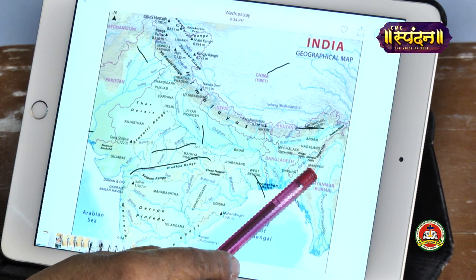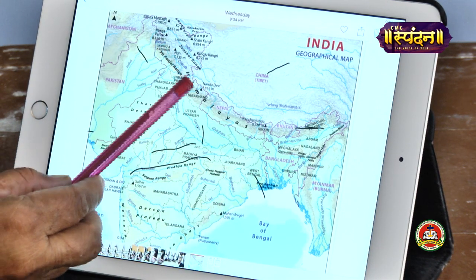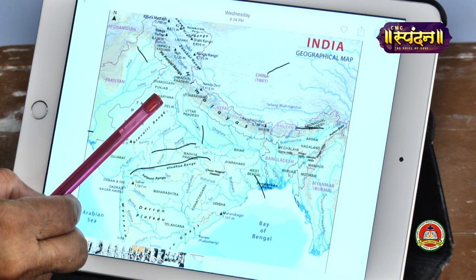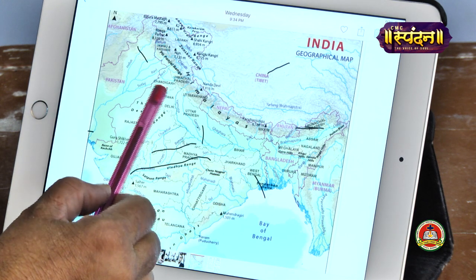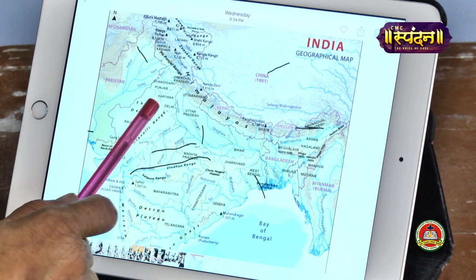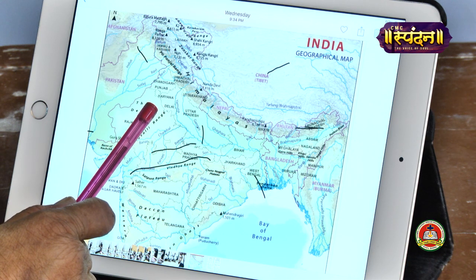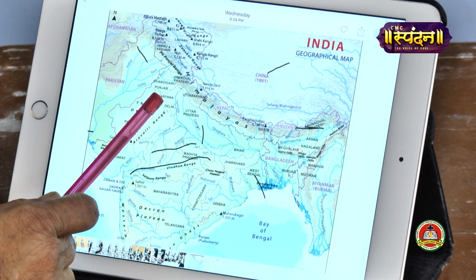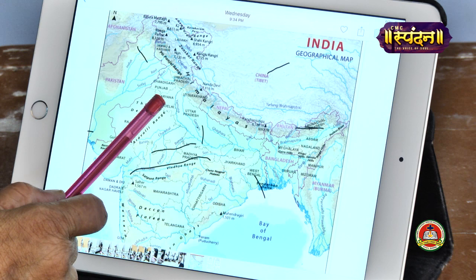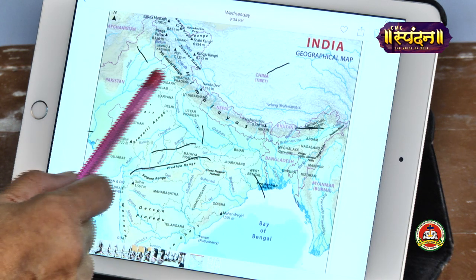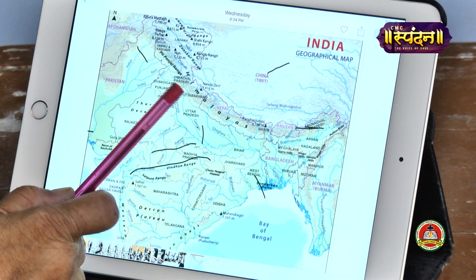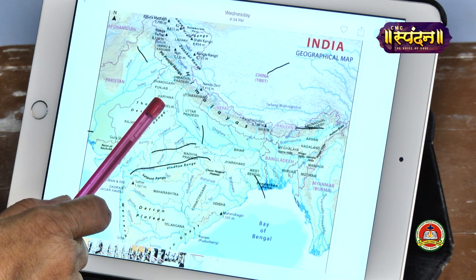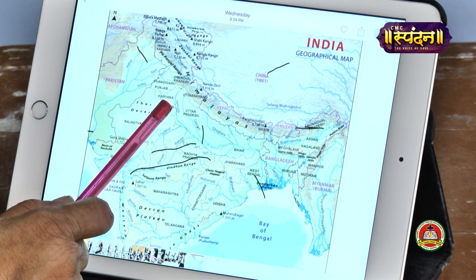So this is about Brahmaputra Basin, and now we come to this Satluj Basin. Now this river Satluj and its tributaries flow through Punjab and Haryana. You can see here Punjab and Haryana. This area does not receive much rainfall, so farmers depend upon this river and its tributaries, and on the canals. So many dams have been built on the rivers over here, and the famous Bhakra Nangal Dam is also built on river Satluj here, and it provides electricity and water for irrigation.